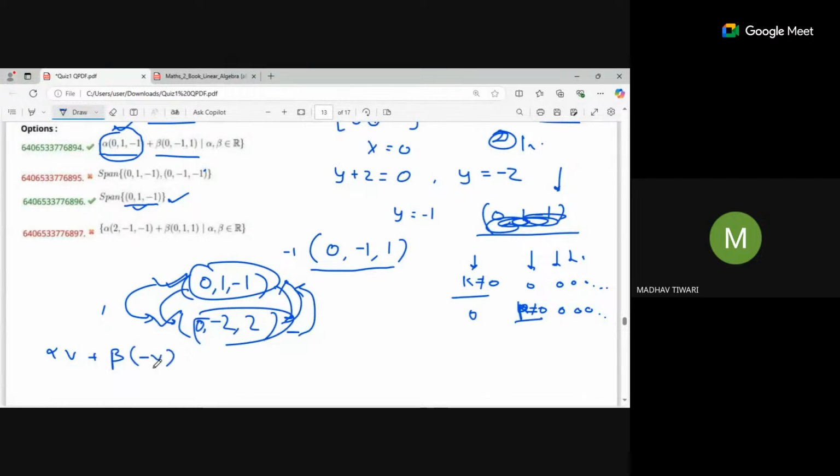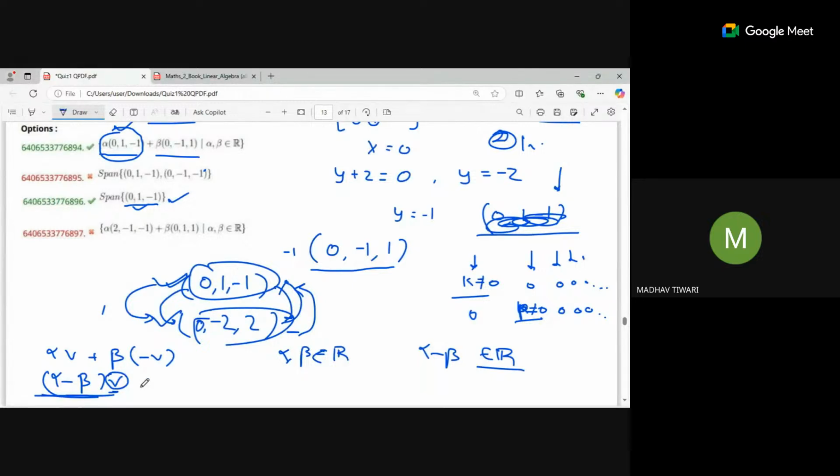If I add these two, what will I get? Alpha minus beta times v. It is nothing but a linear combination, or a scalar multiple, of v, where alpha and beta are both real numbers. So alpha minus beta will also be a real number. That's why it is covering all the points in this form.